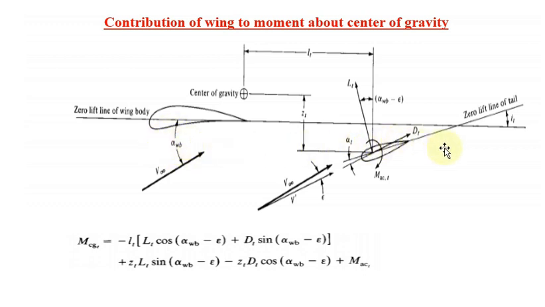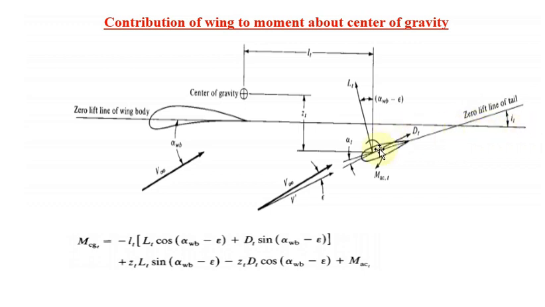So now we come here. This is my zero lift line for the tail, this is my tail portion. And this line is called the zero lift line for the wing body. The angle between zero lift line for the wing body and zero lift line of the tail is called the tail setting angle, IT. So what is the meaning of tail setting angle? It is the angle between zero lift line of the tail and the zero lift line of the wing body combination. That you have to remember.